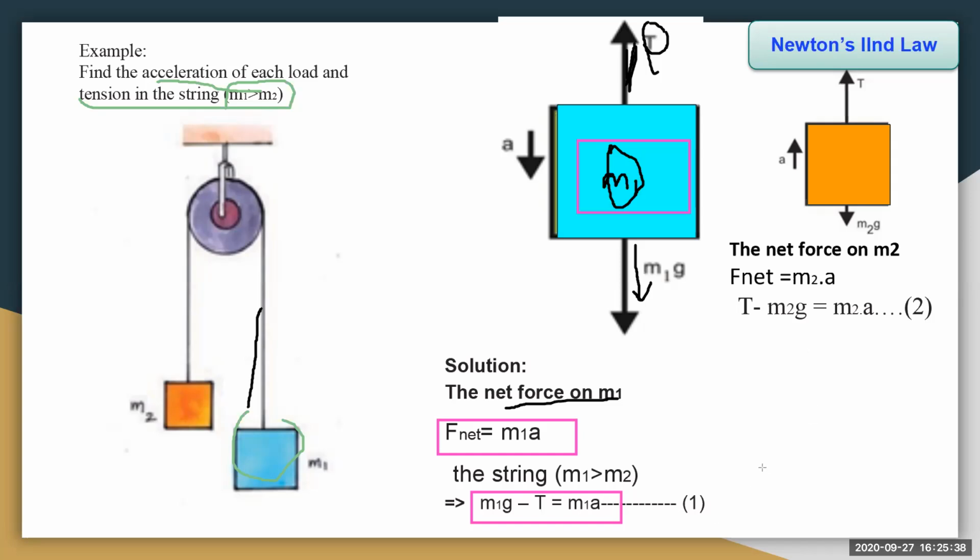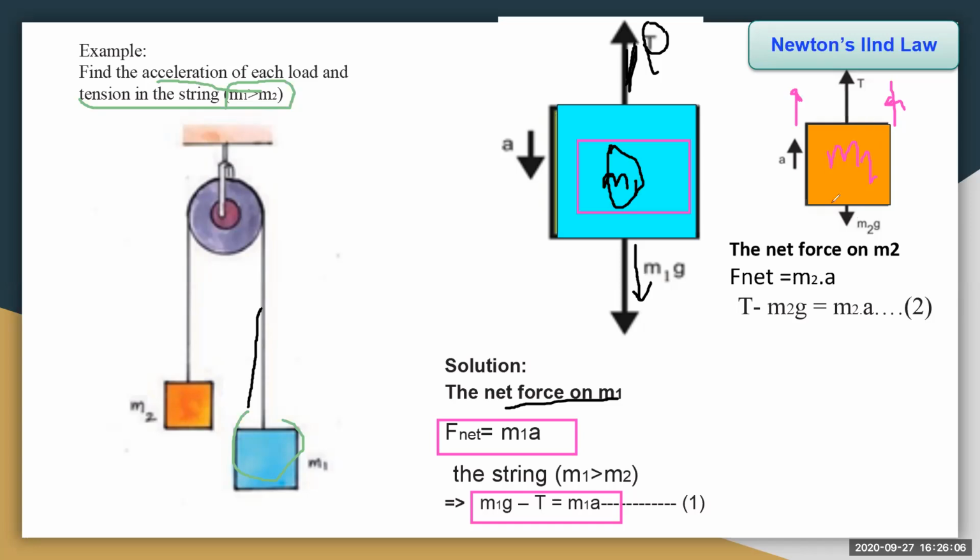Now coming to the second body. We know that the weight of the second body is m2g, which is showing downwards, and this is the tension force showing upwards. Now the acceleration is showing up, because as load 1 moves down, this goes up, isn't it?